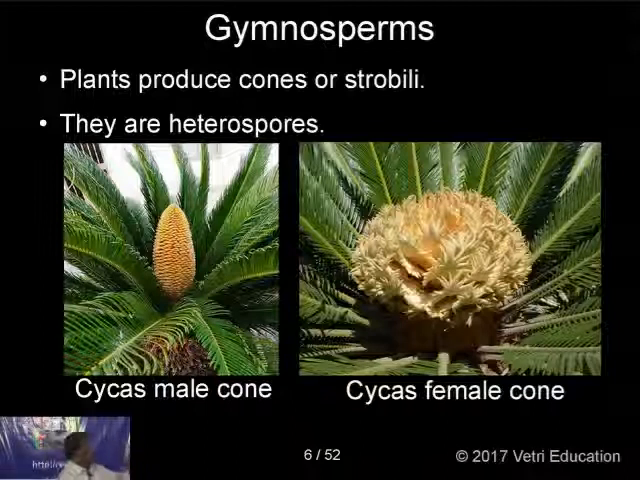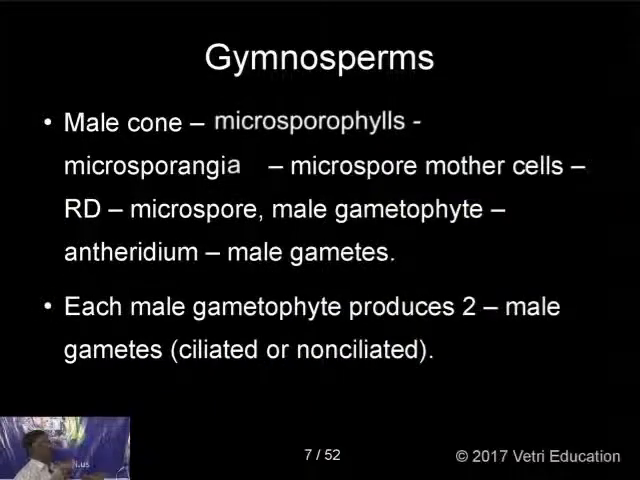The male cone has a number of microsporophylls. A number of microsporophylls unite together to form a cone. In the same way, in the female cone, a number of megasporophylls, or female sporophylls, unite together to form a cone-like structure. In the male cone, each microsporophyll produces a microsporangium. Inside the microsporangium, you have microspore mother cells.